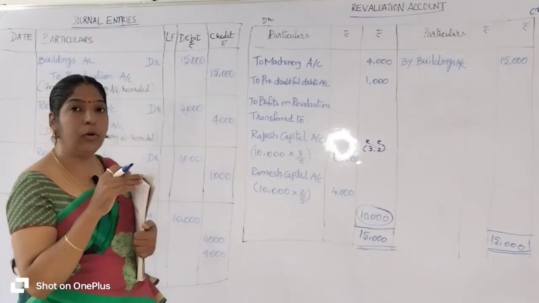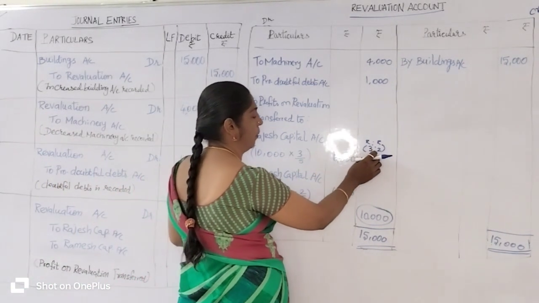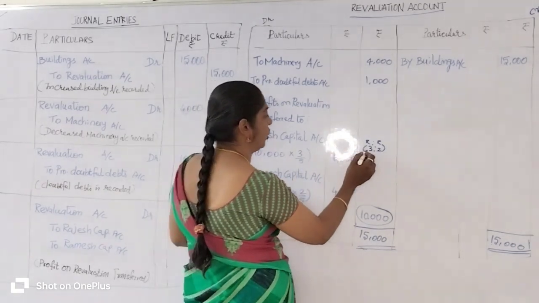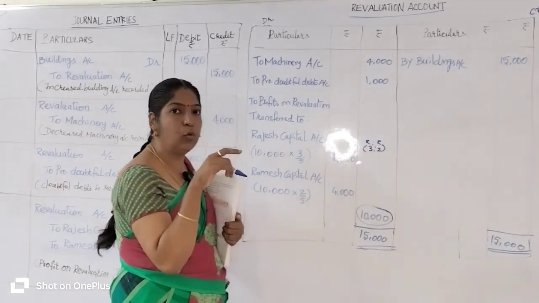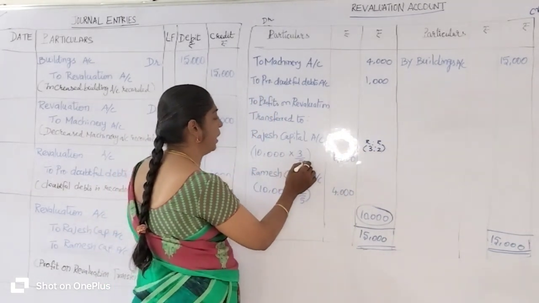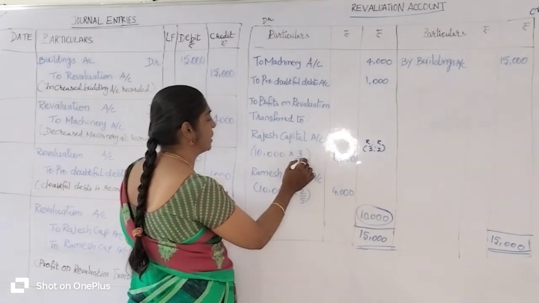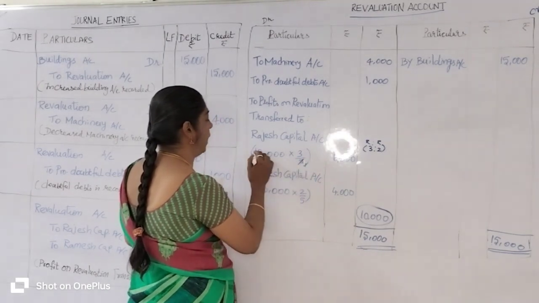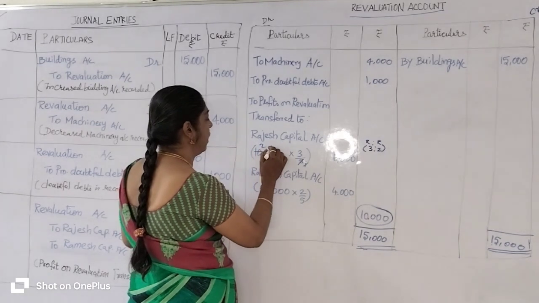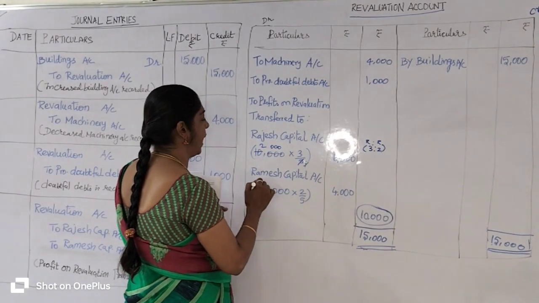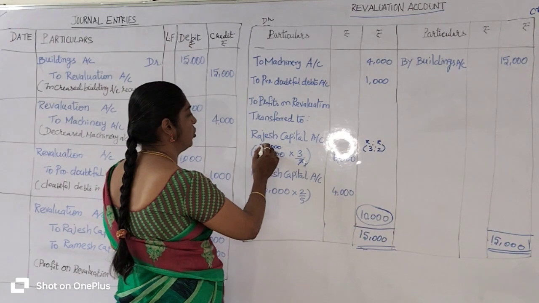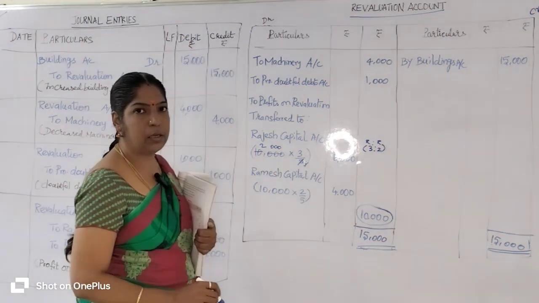We add the ratio, sum up the ratio. So 3 to 2 means 3 plus 2, 5. You enter the sum of the ratio, 5, as the denominator. Now we cancel it. 5 ones are 5, 5 twos are 10, remaining zeros are added here. 3 into 2,000 is 6,000 rupees.